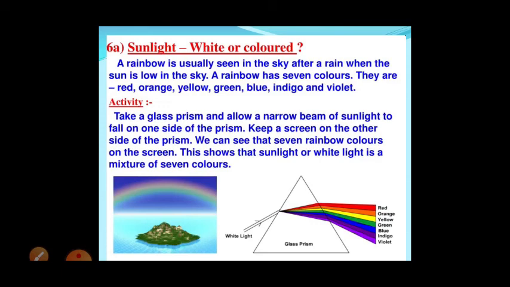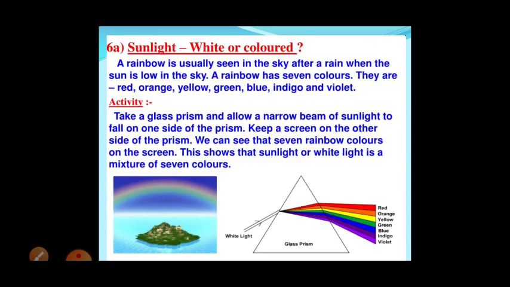It will act as a prism. When it acts as a prism, it will split the light into different colors. That is nothing but the 7 colors. So the 7 colors are present in the sunlight only.